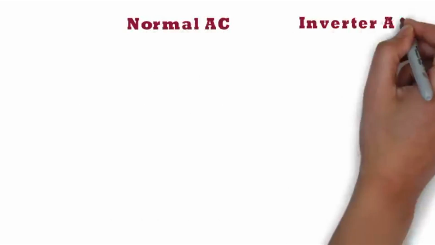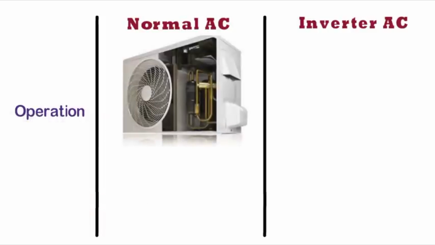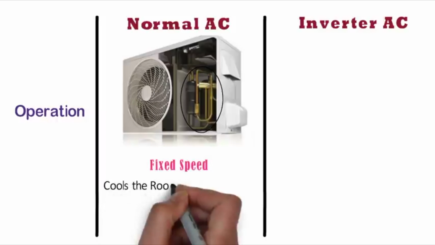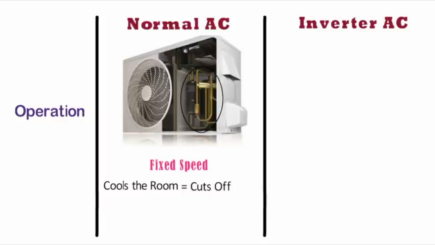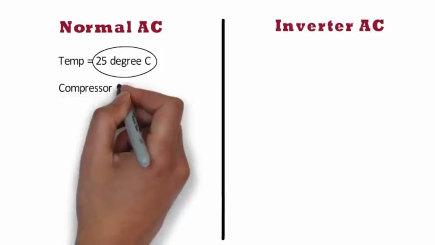Normal AC, inverter AC. Operation. In case of normal air conditioners, the compressor runs at a fixed speed, which means it cools the room to the desired temperature and cuts off till the room gets warm again. Then again it restarts.